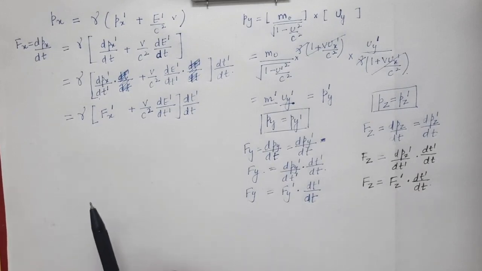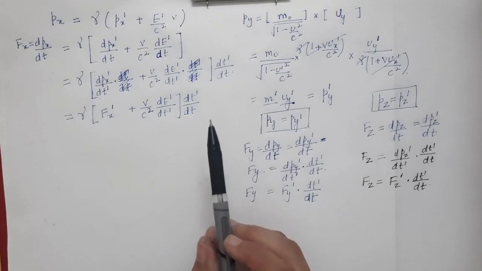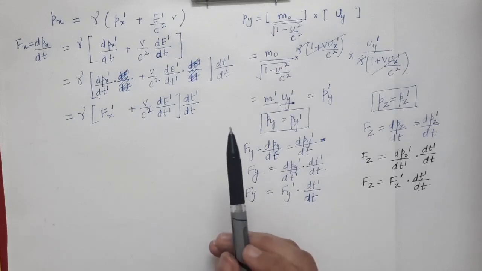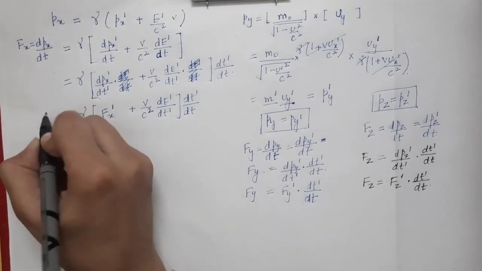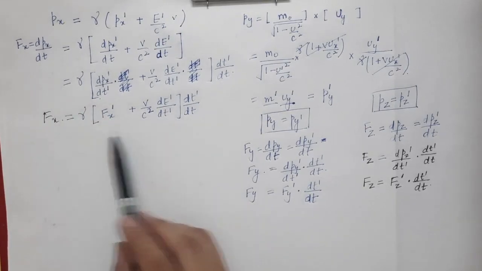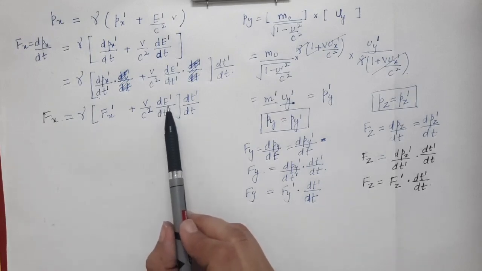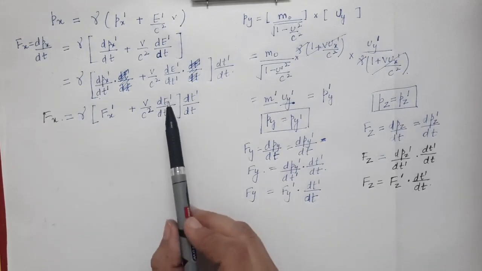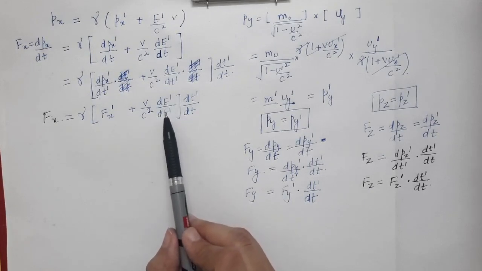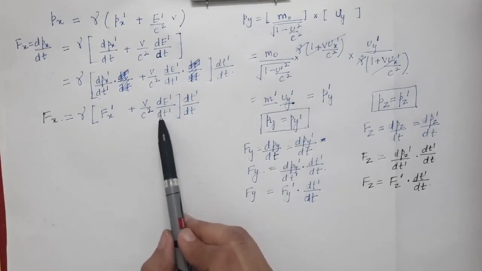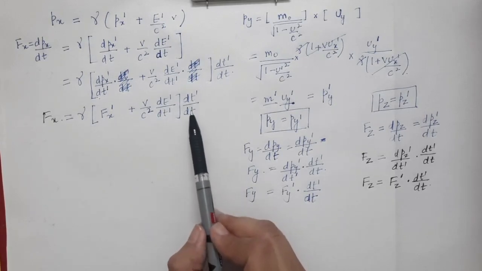Now to find the expression of fx, fy, fz in terms of fx prime, fy prime, fz prime, we have found these three relations. Now to find the exact formula, first of all we need to find dE prime by dt prime. The expression of dE prime by dt prime has to be found out, and also dt prime by dt.